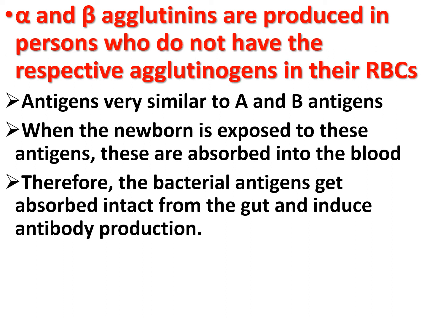Alpha and beta agglutinins are produced in persons who do not have the respective agglutinogen in their RBC. Antigens very similar to A and B antigens are commonly present in intestinal bacteria and foods. When the newborn is exposed to these antigens, they are absorbed into the blood, and the gut of the infant is relatively permeable to large protein molecules compared with adults, so the bacterial antigens get absorbed intact from the gut and induce antibody production.